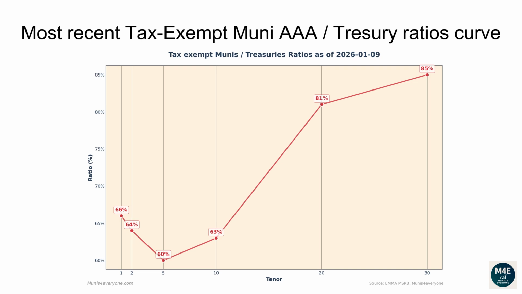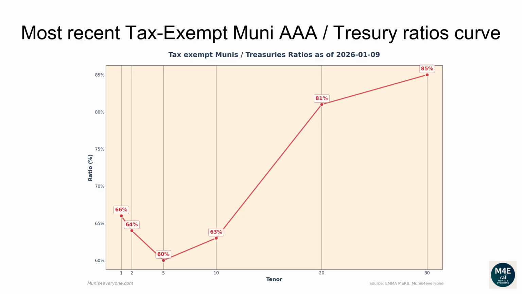Municipal traders and portfolio managers often compare how cheap or rich municipal bonds are versus treasuries by looking at the ratio curve. For each maturity of the curve, we simply compute the ratio between tax-exempt Muni yields and Treasury yields. In general, the closer to 100% a ratio is, the cheaper Muni bonds are. More on ratios at the end of the video.